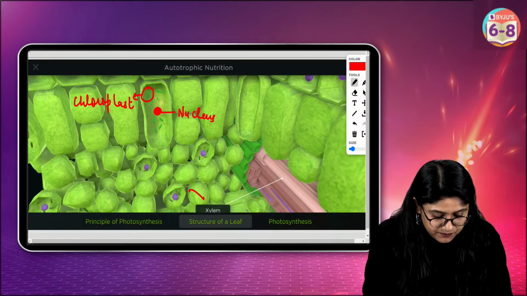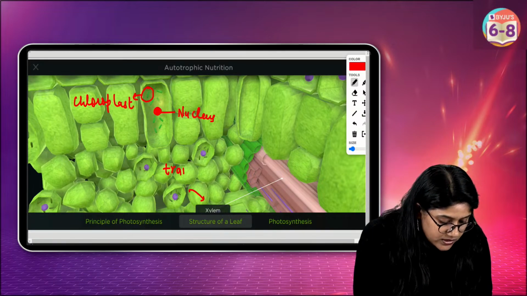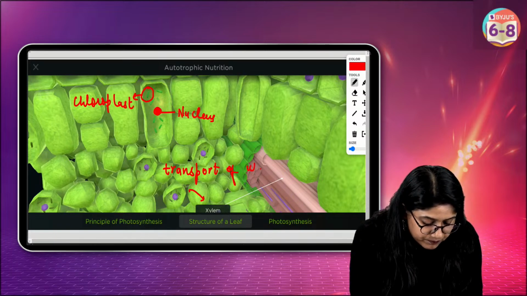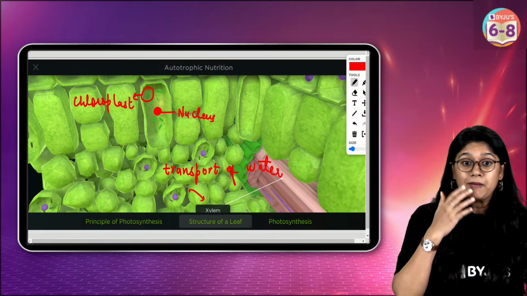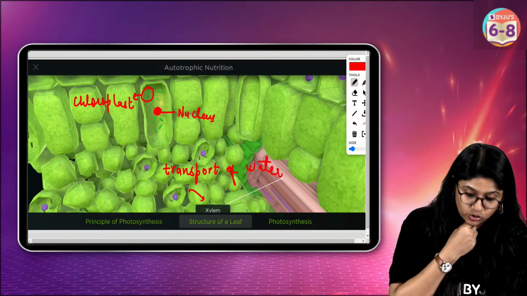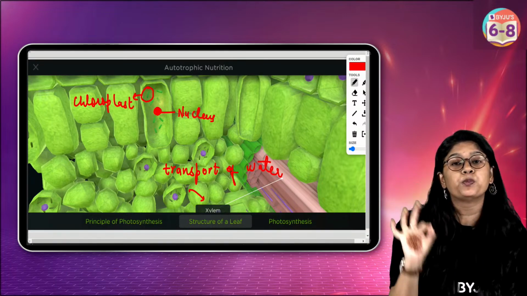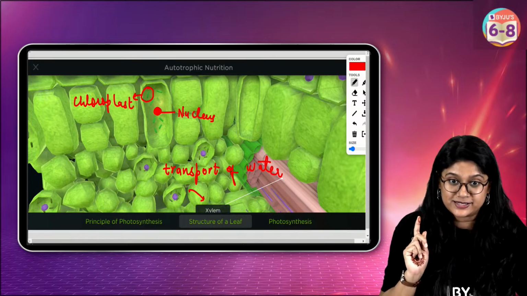Yes, xylem is a type of tissue that helps in the transport of water. Okay, clear? Ma'am, is there any cell without the nucleus? No. What you see over here, we have highlighted only a few points, but every living cell will have a nucleus.